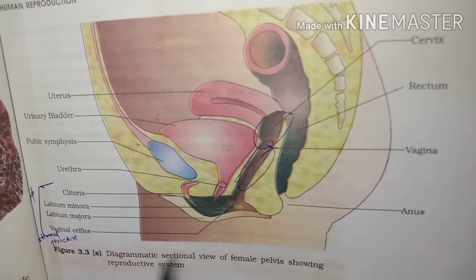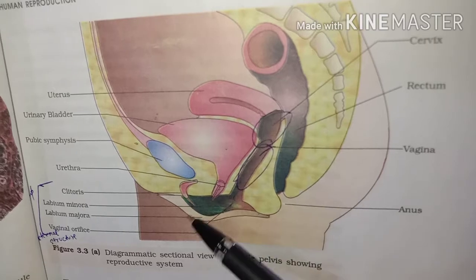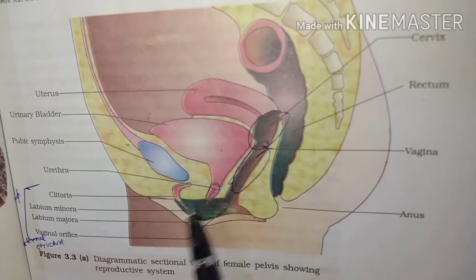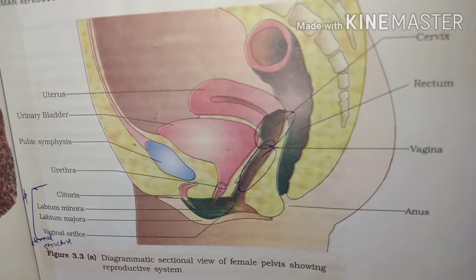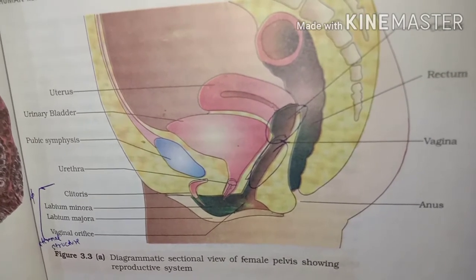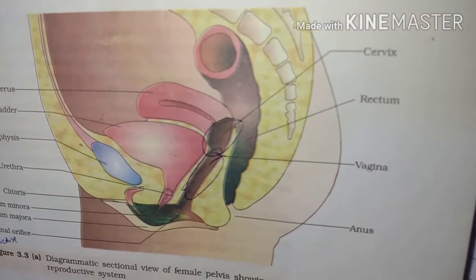Labia minora is the paired folds of tissue under the labia majora, meaning inside the labia majora there are folds of tissue called labia minora. Then the last one is the hymen. Hymen is a membrane that covers the opening of the vagina. The opening of the vagina is covered with the membrane that is called hymen.